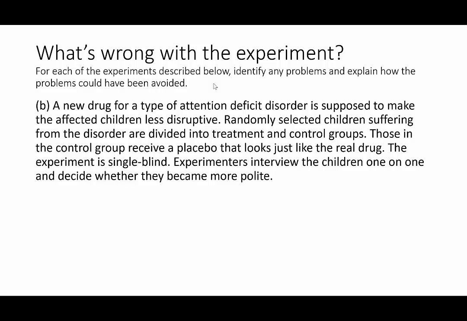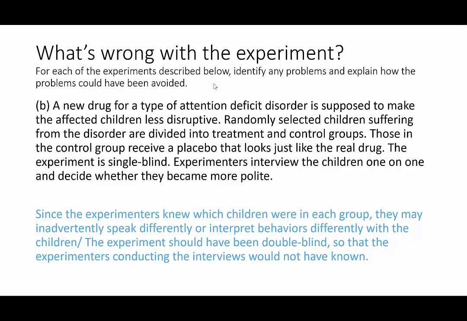Let's move on with what's wrong with this experiment. Well, this was a single blind experiment. So the experimenters who were interviewing these children may treat the children differently because they know who's in the control group and who's in the treatment group. What would be better is if they did a double blind. That way they're not, either inadvertently or even advertently, conducting interviews differently between the two sets of children.